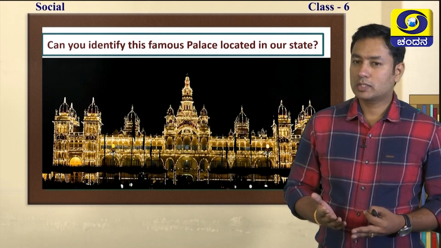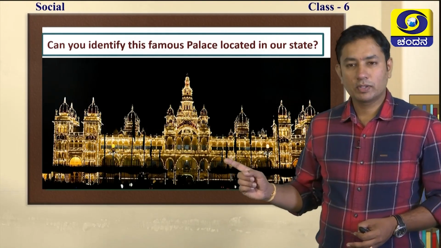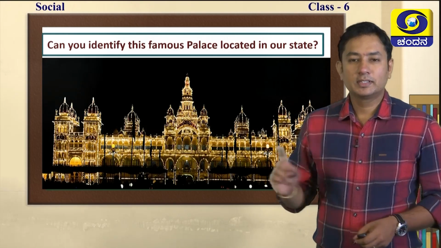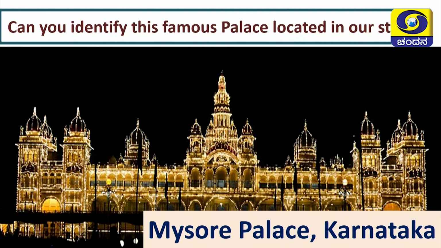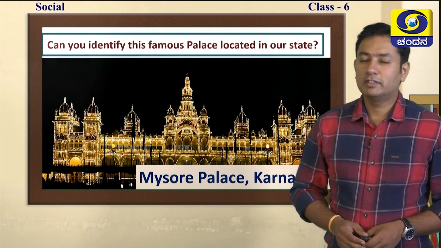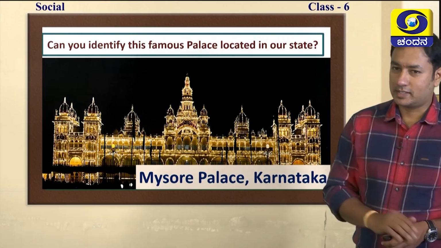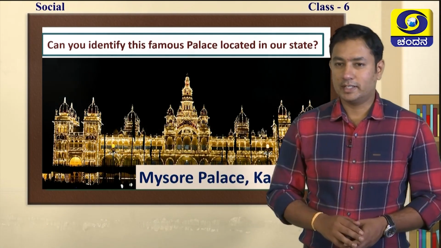The previous one was quite difficult, but this will be very easy for you. See, this you might have seen already. Which site is this? Can you identify this palace? See, the name of this palace is Mysore Palace, which is located in Karnataka itself. So, most of you have visited there, is it not?